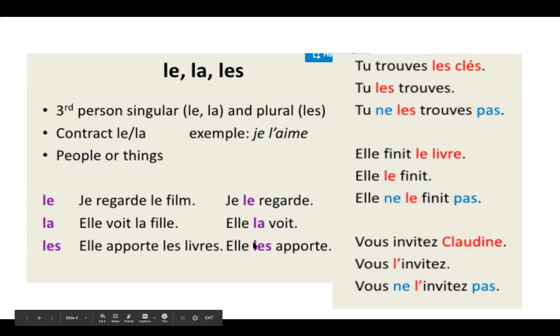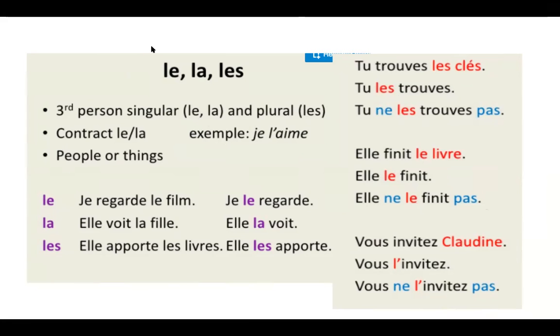Elle apporte les livres, elle les apporte. Qu'est-ce qu'elle apporte? Les livres, elle les apporte. So we would say she carries them. Tu trouves les clés, tu les trouves, tu ne les trouves pas. You find the keys, you find them, you don't find them, tu ne les trouves pas. Elle finit le livre, elle le finit, elle ne le finit pas. She finished the book, she finishes it, she doesn't finish it.